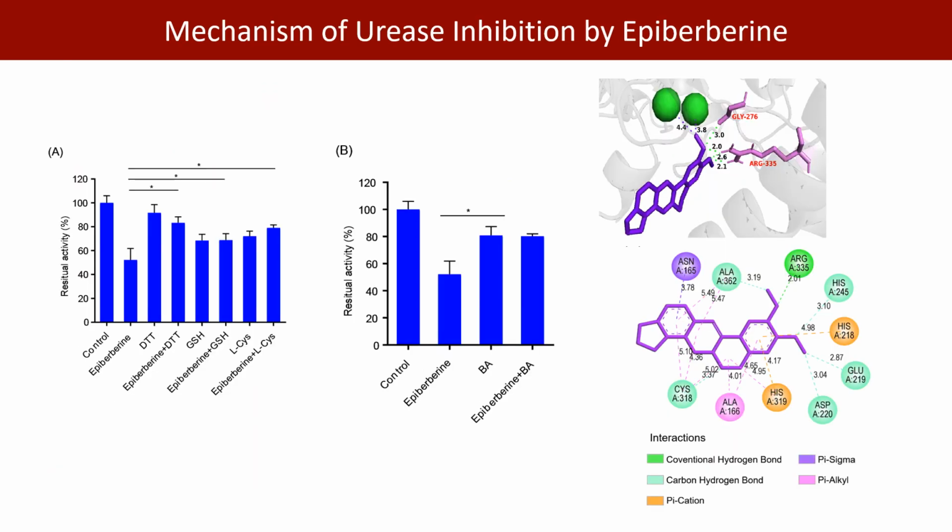Comparative binding studies with sulfur-containing compounds and boric acid revealed that epiberberine interacts with both the flap region and nickel binding site of Urease. Its 2-methoxy groups form hydrogen bonds with key residues, sterically hindering urea access and elucidating its inhibitory mechanism.